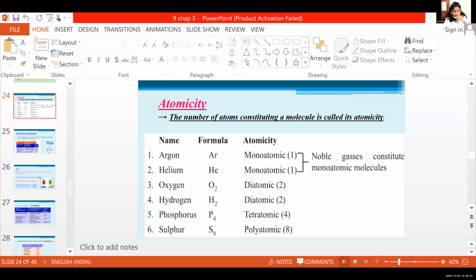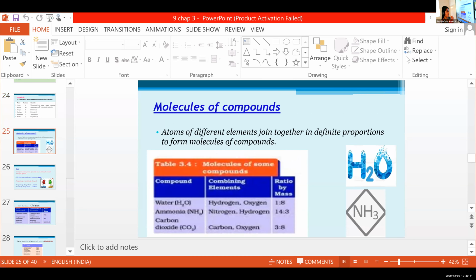Atomicity. The number of atoms constituting a molecule is called its atomicity. Examples: Argon, Ar, monatomic. Noble gases such as helium, He, are monatomic molecules. Oxygen, O2, diatomic. Hydrogen, H2, diatomic. Phosphorus, tetratomic. Sulfur, polyatomic. Fine. Then we are going to learn the next topic, molecules of compounds.